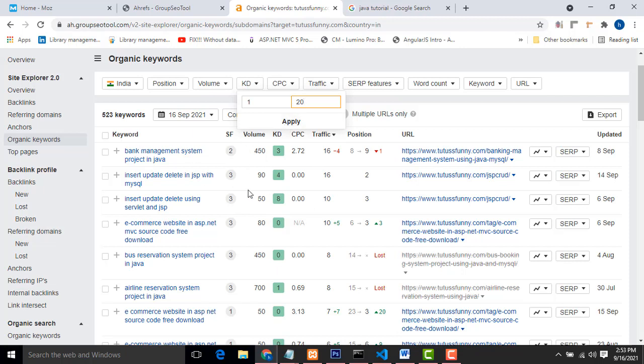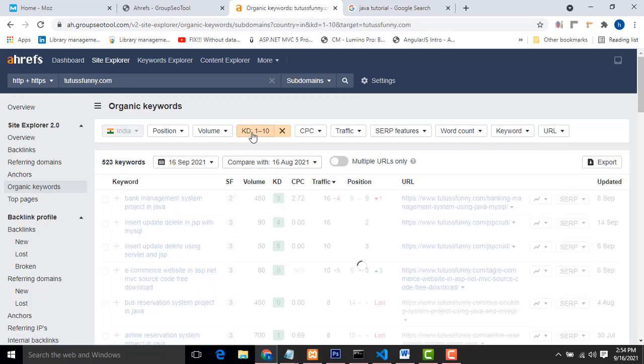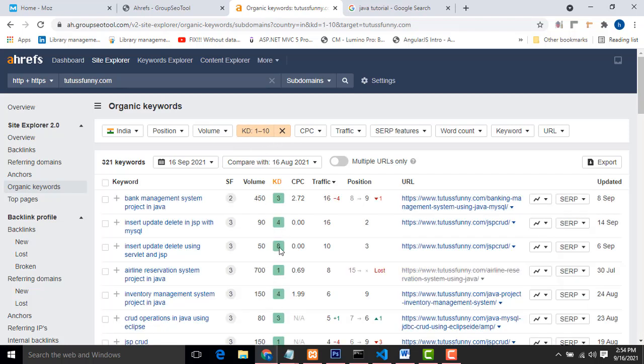Here, this is a small website, so I am not applying them. When you are doing keyword research for a big website, you have to use these filters. Set KD rate 1 to 10 and click apply. Then you will only get keywords with a KD rate below 10. Then test the volume. For the traffic and CPC rate, type 0 to 50 and apply.